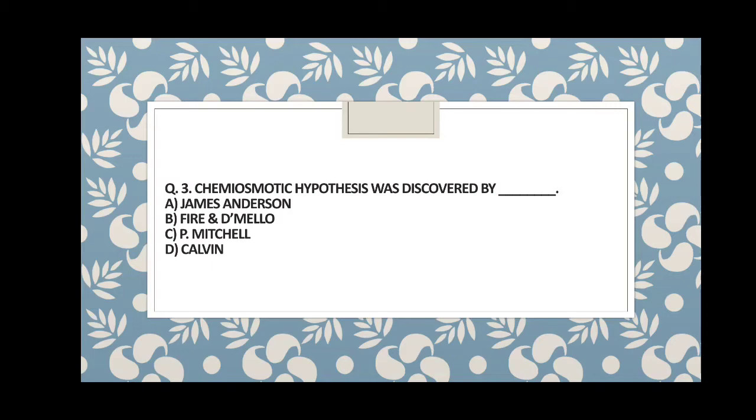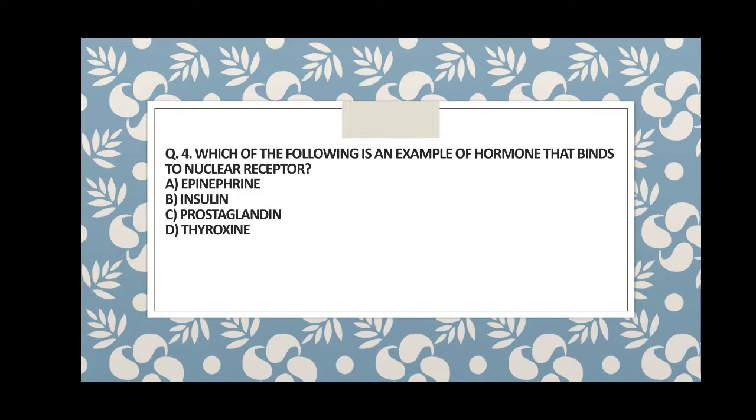And what your status in the examination is going to be. So guys, question number 4 is, which of the following is the example of hormone that binds to nuclear receptor? So guys, if they are going to bind to nuclear receptor, they should be steroid hormones. Just look at these options. Epinephrine, which is an amino acid derivative. Insulin, which itself is a protein. Prostaglandin, again an amino acid derivative. And D is thyroxine. Thyroxine is the hormone which binds to the nuclear receptor. Very important question, I would say. So guys, the answer is D.